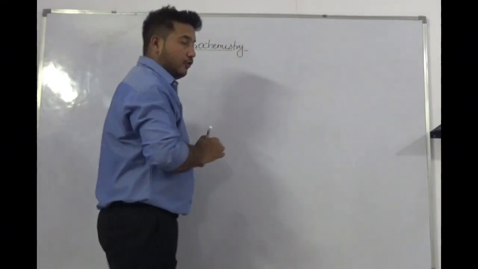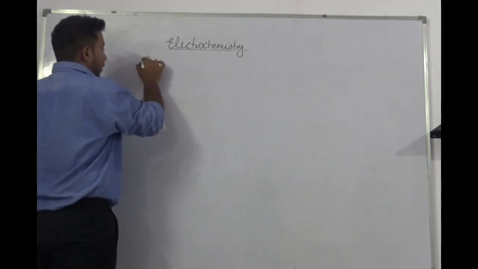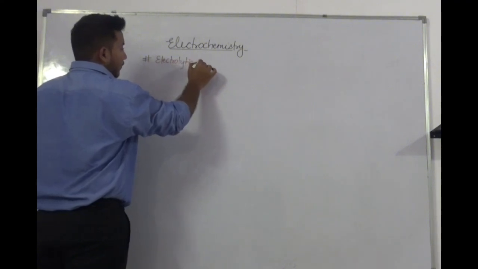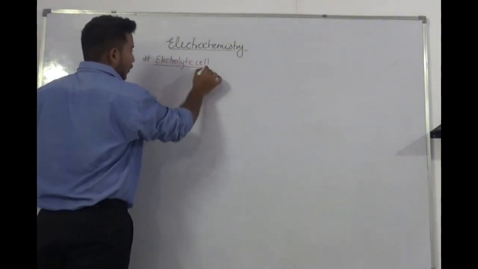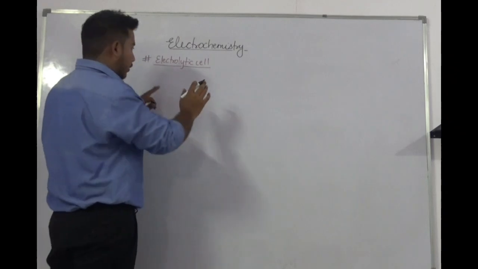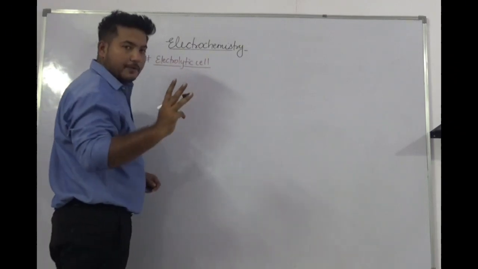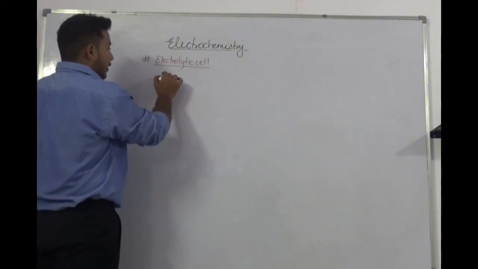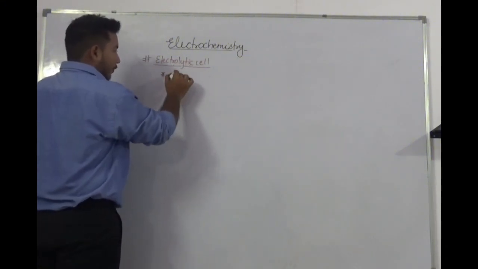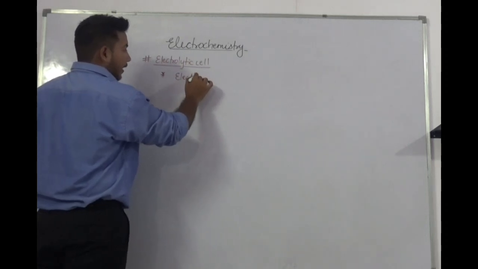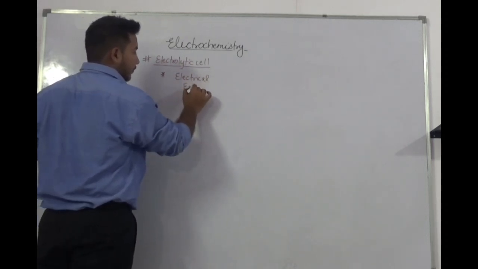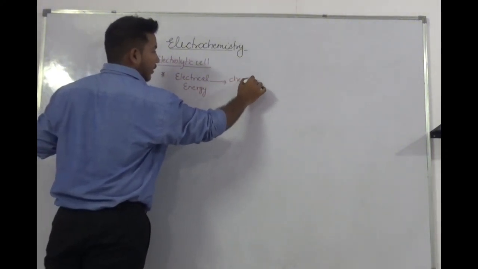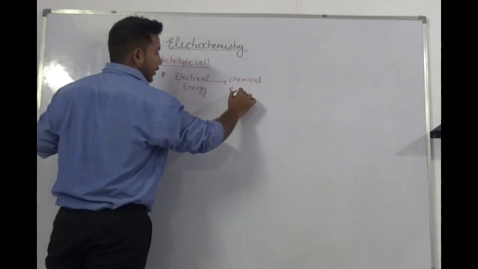So let us start with the first topic, which is the electrolytic cell. We are going to start with the basics of this cell. There are three basic points to understand the whole topic. The first point is that this is the cell which converts electrical energy into chemical energy.